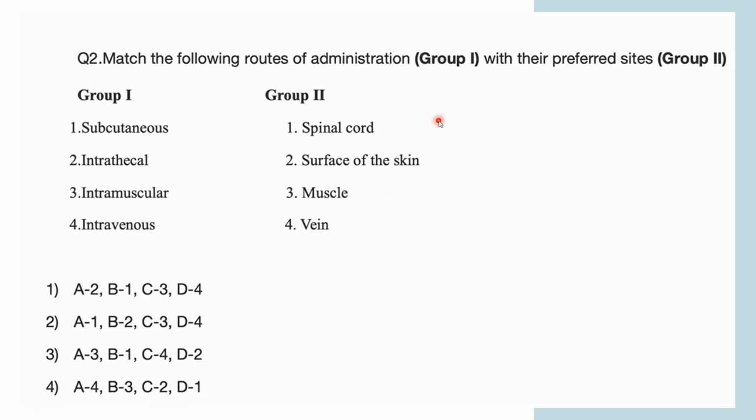So the question is, match the following routes of administration with their preferred site. These are the routes of administration, and you have to match them with their preferred site. If it is subcutaneous, where is the site? Which site is it preferred to go to? There is subcutaneous, intrathecal, intramuscular, intravenous.